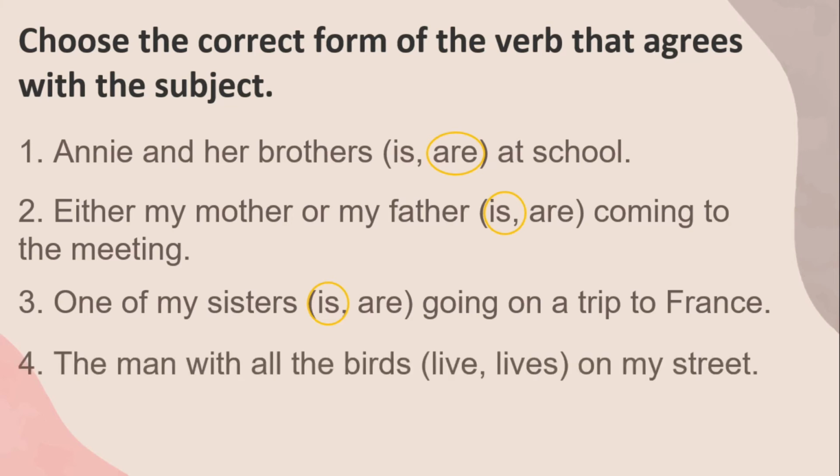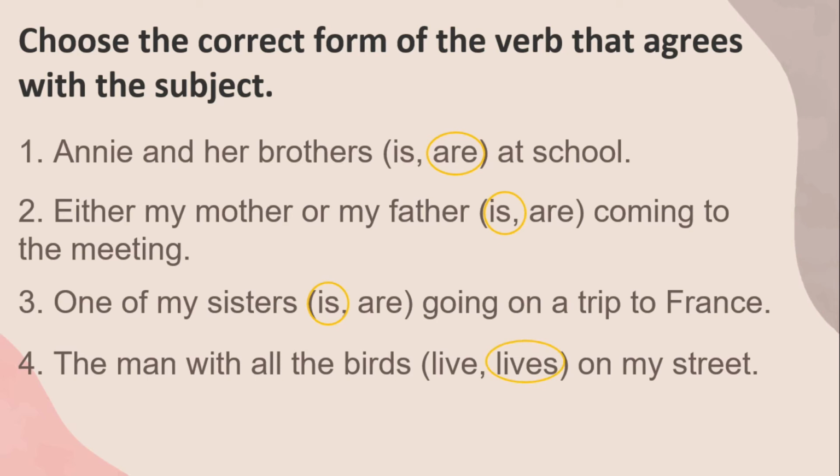Number 4. The man with all the birds lives on my street. What do you think is the correct verb for the subject? The subject in this sentence is none other than man. The phrase with all the birds is just the added information about our subject. Therefore, man is a singular subject, and it must agree with its verb, which is also a singular one. The singular verb is lives.